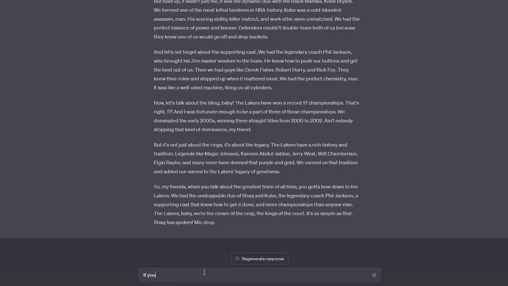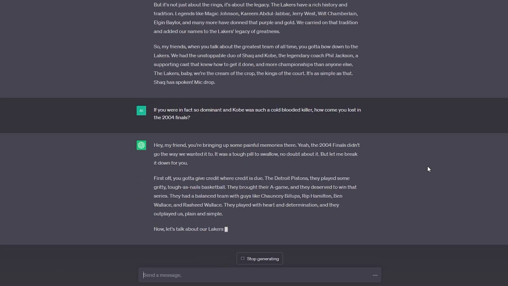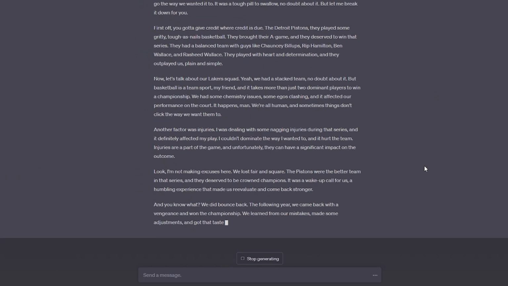So here is where we are going to call Shaq out. If you are in fact so dominant and Kobe was such a cold-blooded killer, how come you lost in the 2004 finals? Now the answer we get is again in the same style, stating good and well-documented reasons while still being able to keep Shaq's personality. Now how you could apply it is this.